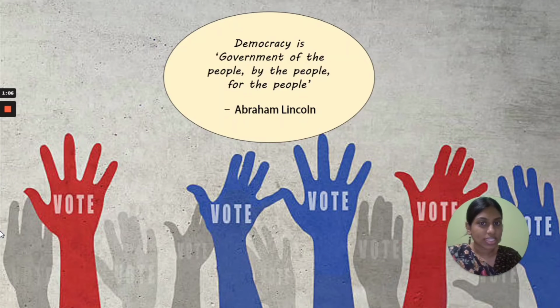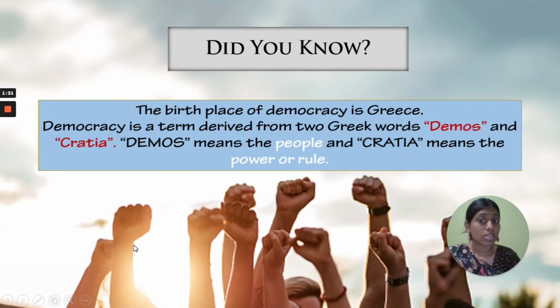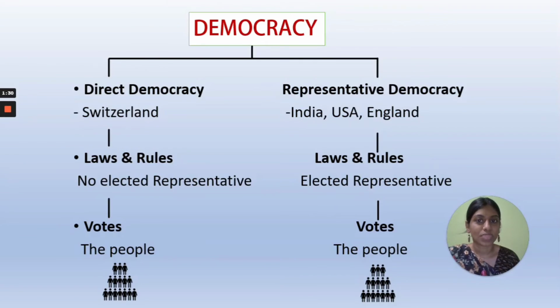Okay, so first we saw the definition of democracy given by Abraham Lincoln, the 16th President of USA. What did he say? He says that democracy is government of the people, by the people and for the people. Next we saw where the word democracy came from. It came from Greece. It is derived from two Greek words called demos and kratia. Then we saw democracy is divided into two types, direct democracy and representative democracy.